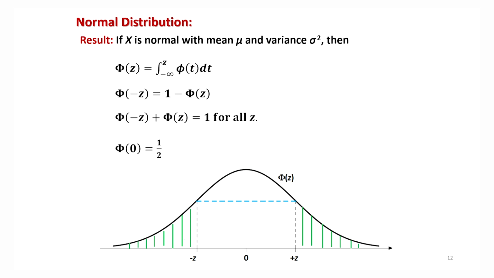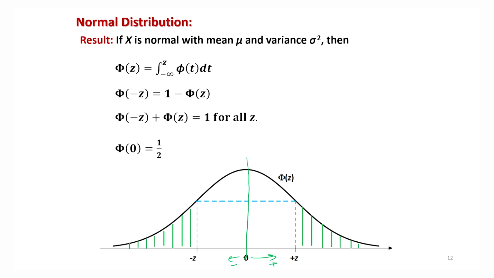Now, I would like to show you, by looking at a graphic, how you can understand different results about the computation of the CDF of normal mu sigma square. In this graphic, this is 0. On the left hand side it takes negative values, and on the right hand side positive values.